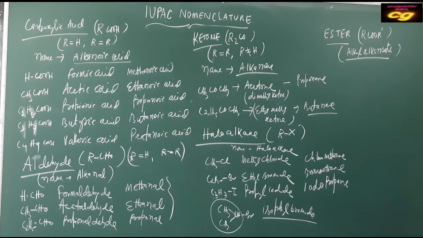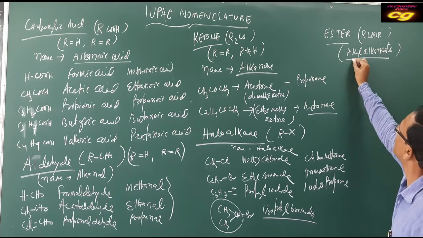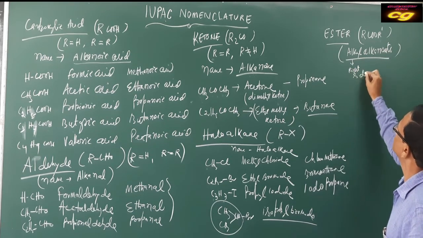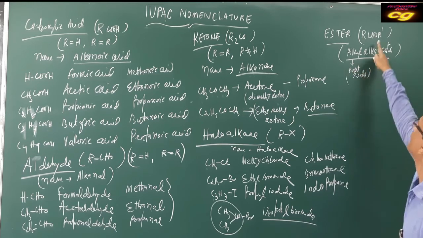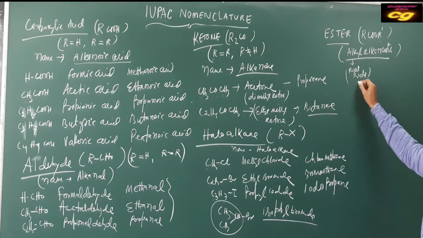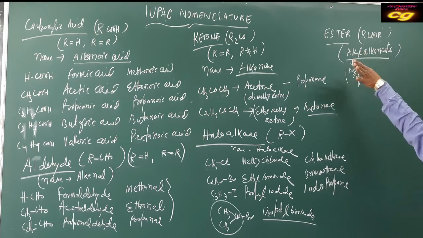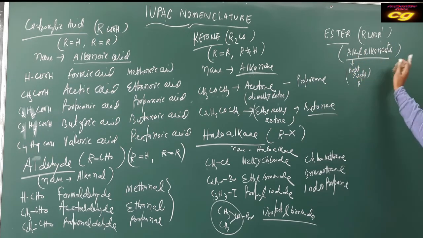Suffix is OATE, already discussed suffix. Name is alkyl alkanoate. Alkyl means which alkyl? Right side, that is R'. This R' naming is alkyl. Then the remaining number of carbon atoms, alkanoate.